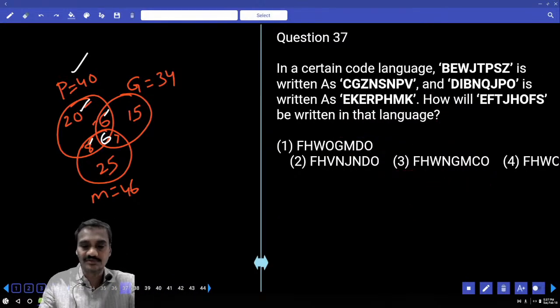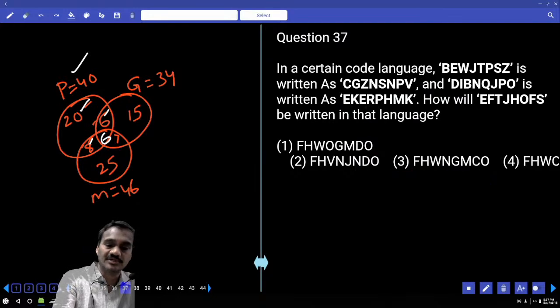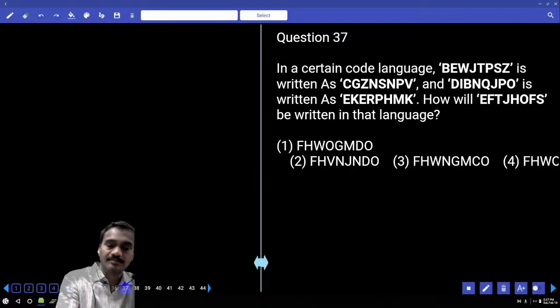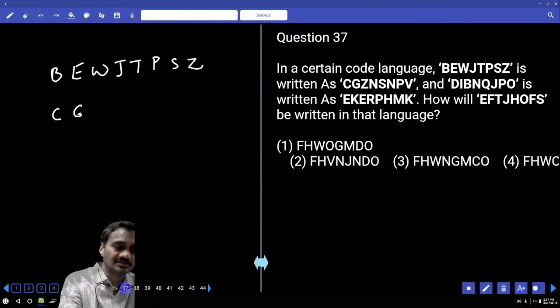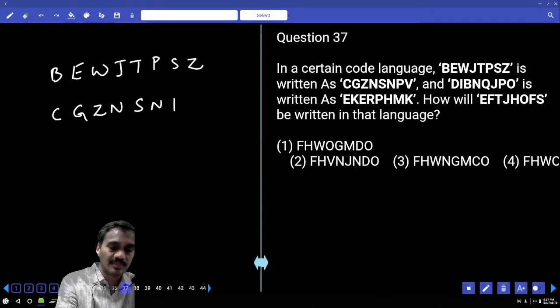Then coming to 37, in a certain code language, BEWG, TPSG is coded as CGZN, SNPV. Then in the same way, how will EFTJ, HOFS be coded, written in this language?